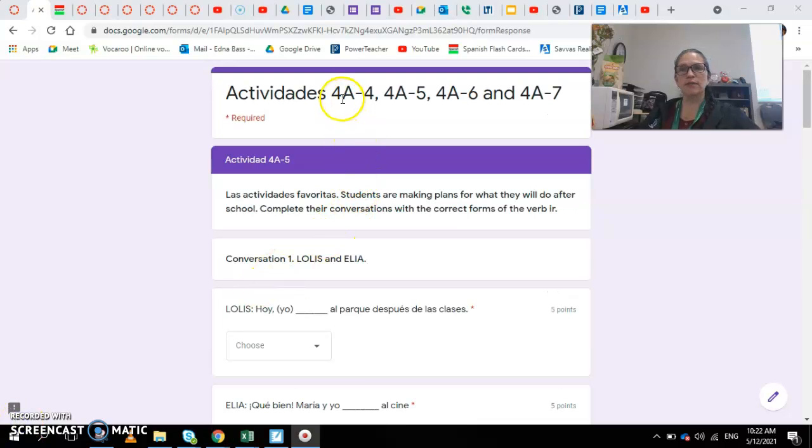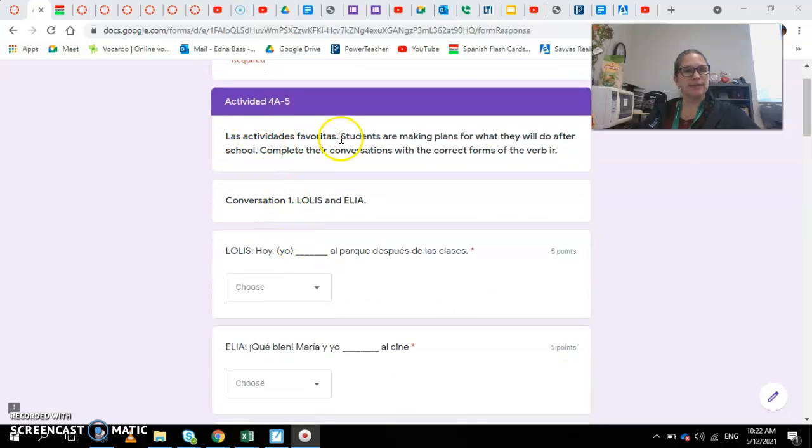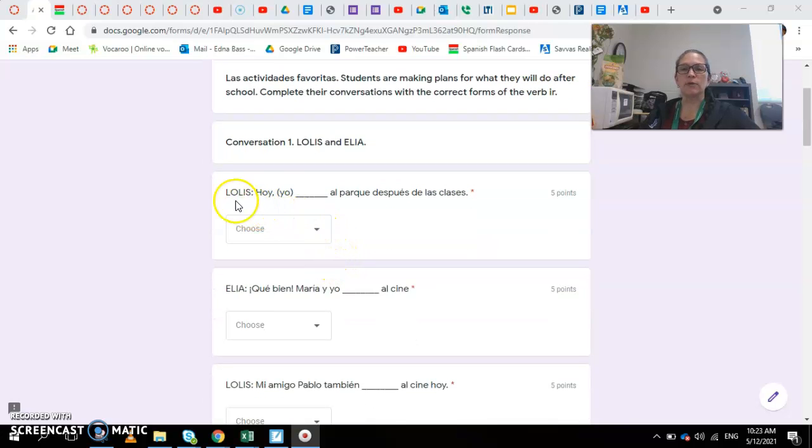After you finish your actividad 4A-4, you're going to your actividad 4A-5, right here. Las actividades favoritas. Students are making plans for what they will do after school. Complete the conversation with the correct forms of the verb ir. What I did was I divided the conversations.